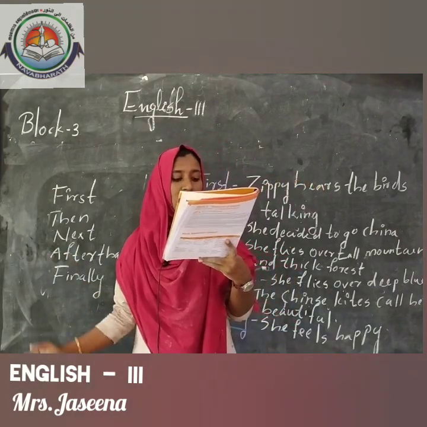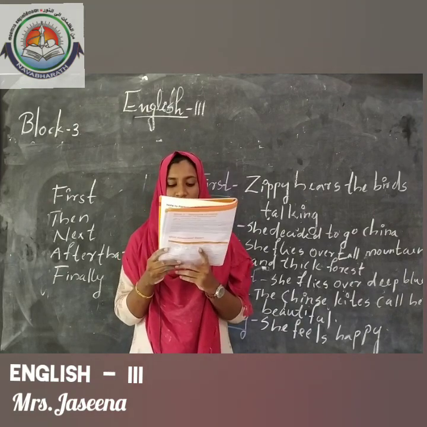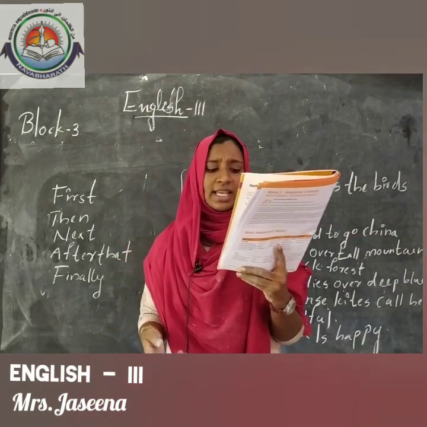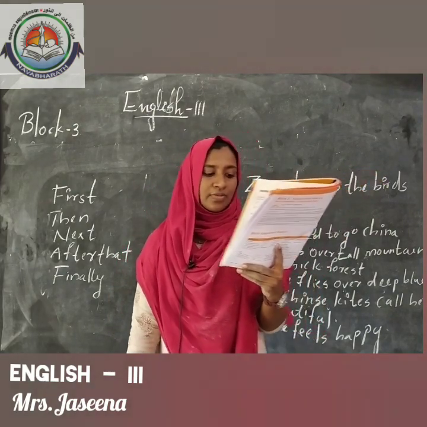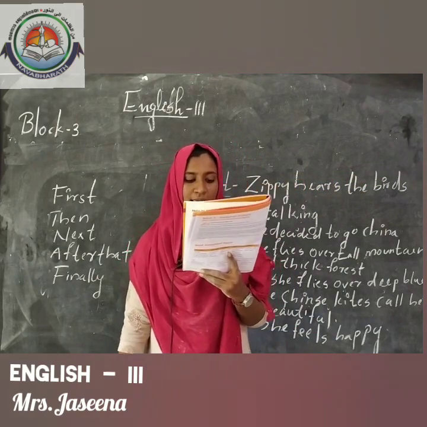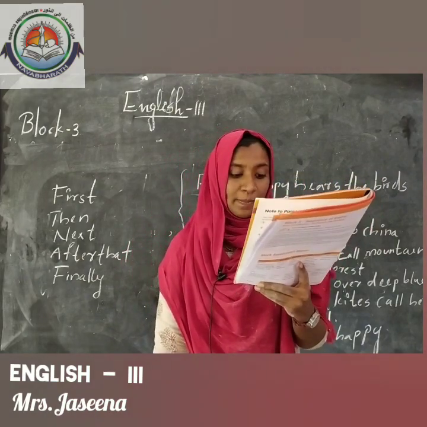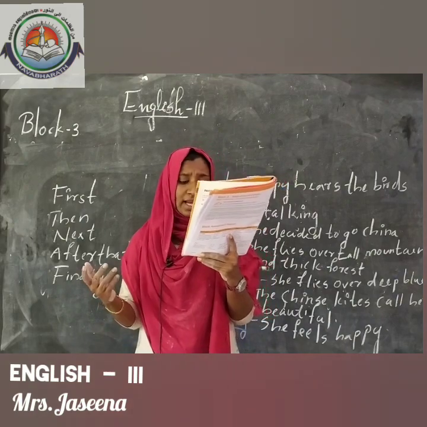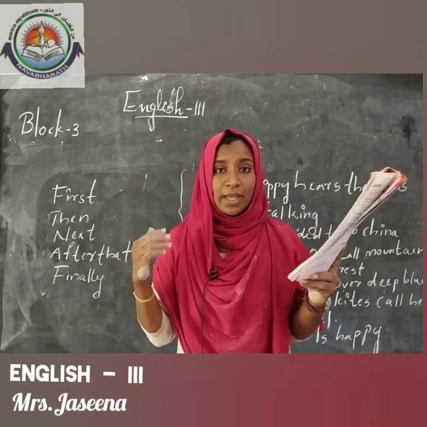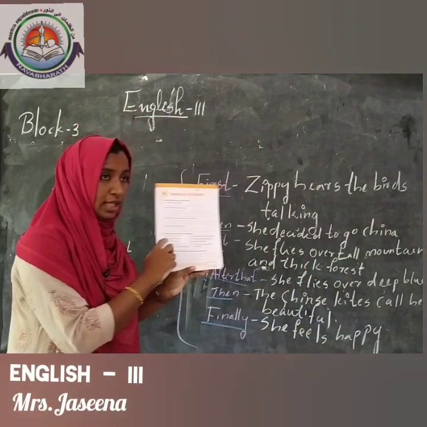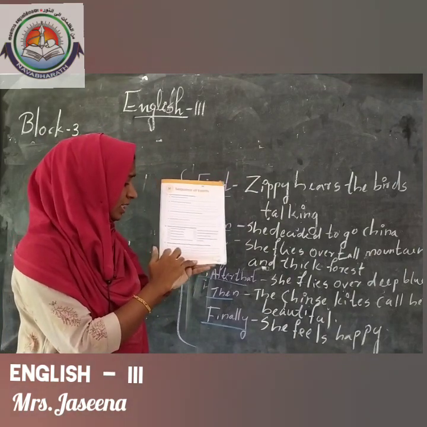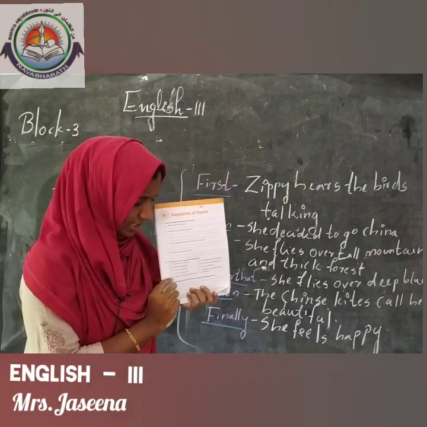She flies over tall mountains and thick forest. Sippy flies for many days and many nights. She finally flies over deep blue sea. All the kites admire Sippy. A huge yellow dragon kite flies towards Sippy. So read the text, then you can easily answer all these questions. So put the correct number here.